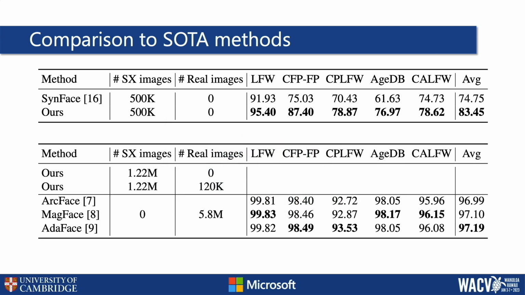The performance gap from the methods trained on millions of real face images can be reduced by using the full dataset and by fine-tuning the network on a small number of real face images. We hope this dataset will be a meaningful step towards developing socially responsible face recognition models that do not depend on privacy-sensitive data obtained without consent.